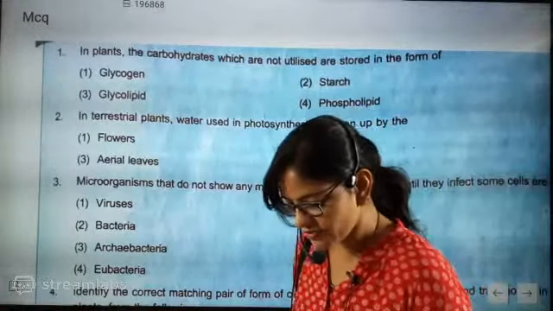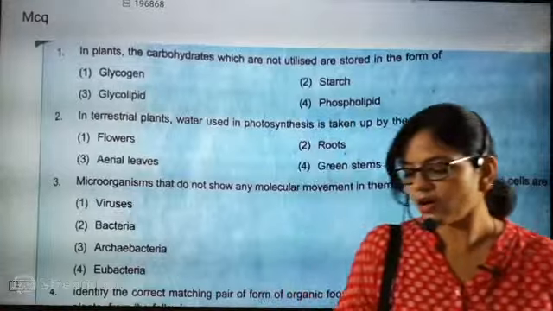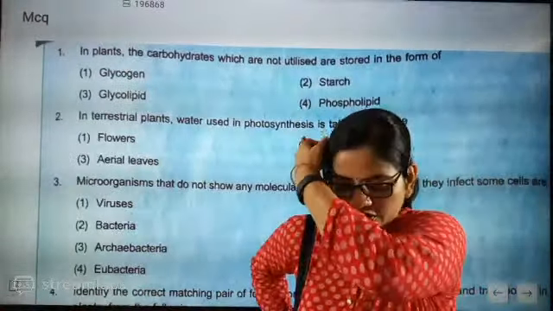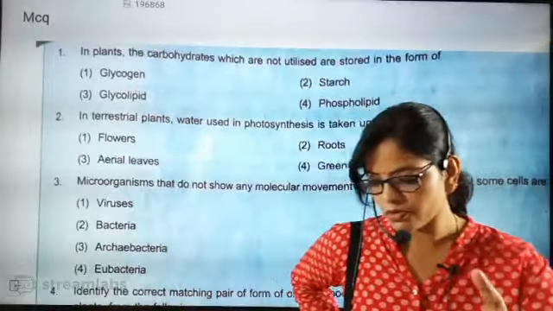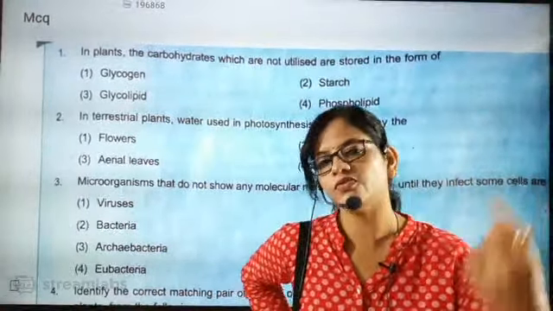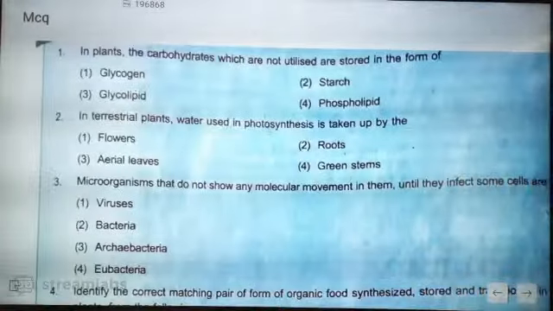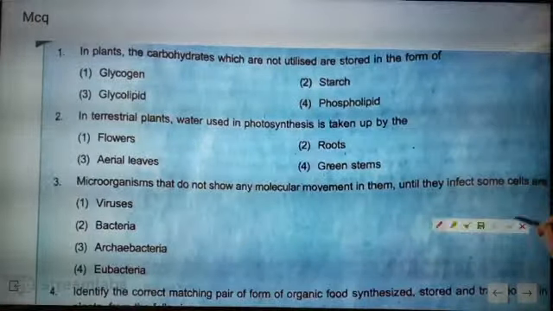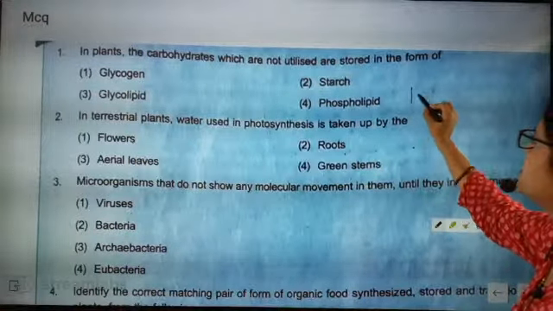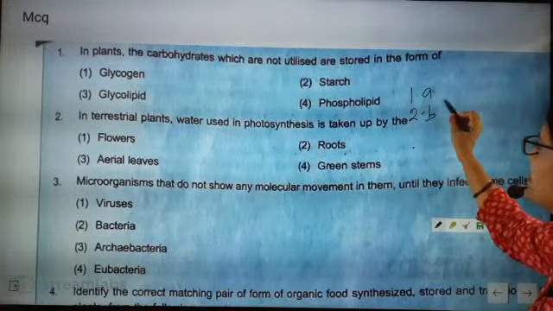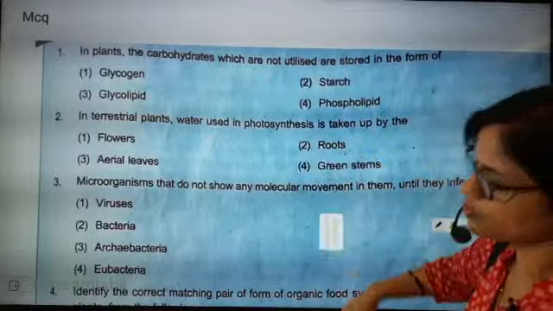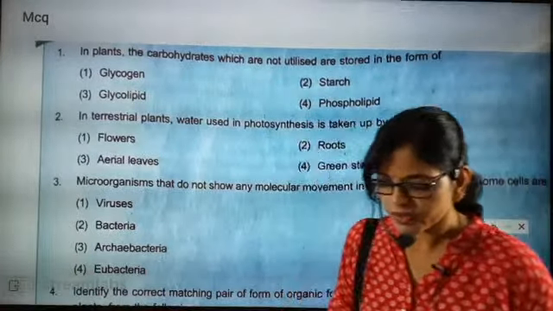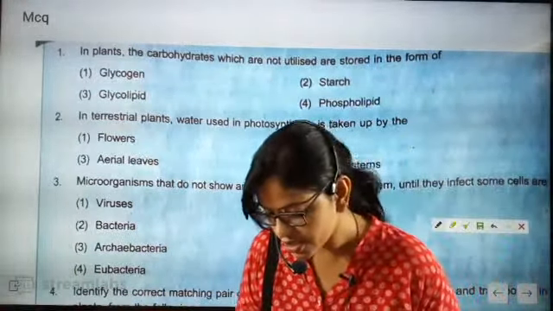Now first question, a very easy question. Come on everyone, take out your note. The first work is to take out your note, and the second part is to give answers the way you were giving in the morning. One answer A, two answer B, like this you keep on giving, and start giving yourself a score. So the first question is what?